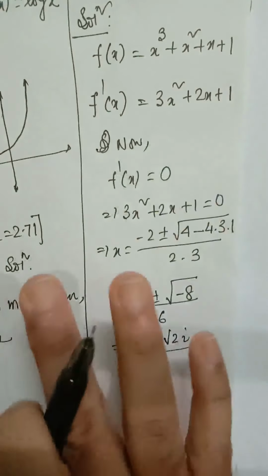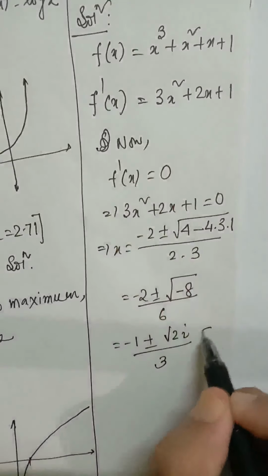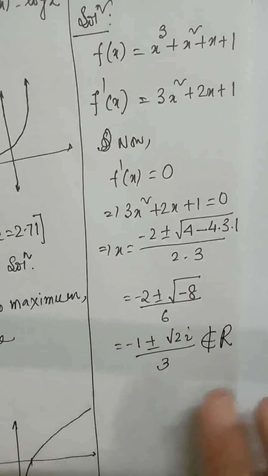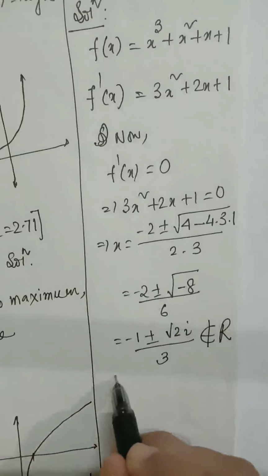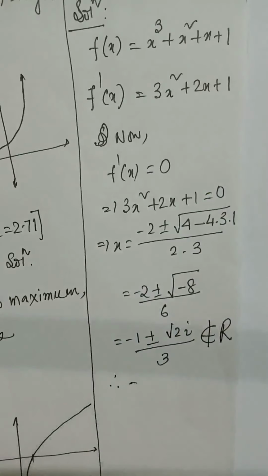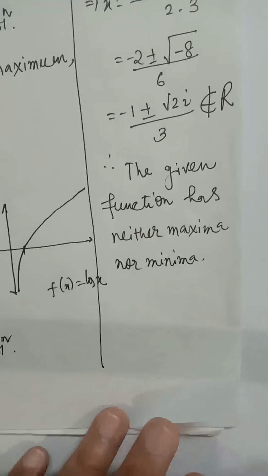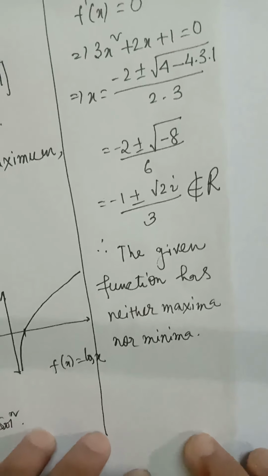That means there is no real point at which f dash x equal to 0. So this function has no real stationary point. There is no real point where f dash x is equal to 0. Therefore, the given function has neither maxima nor minima.